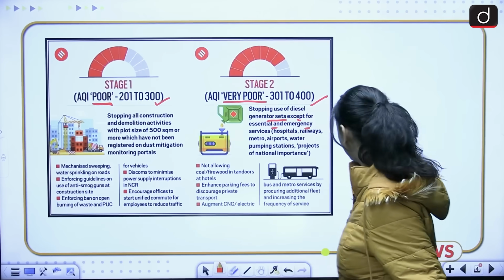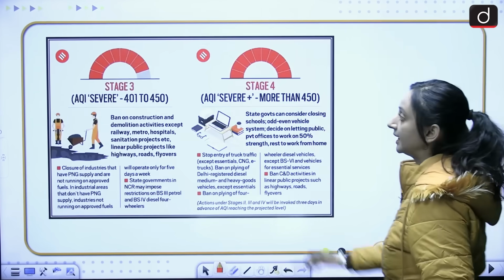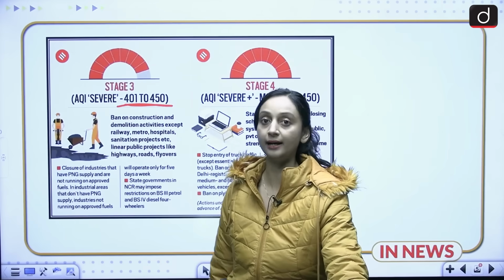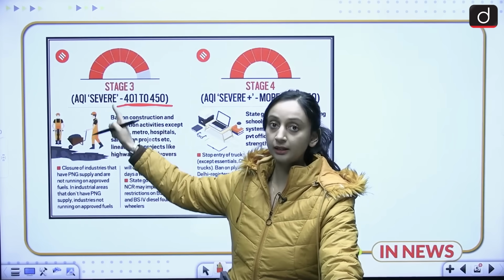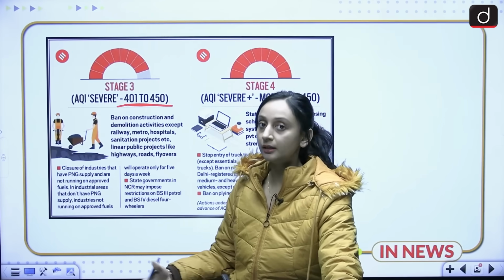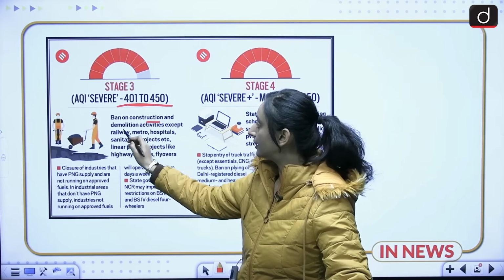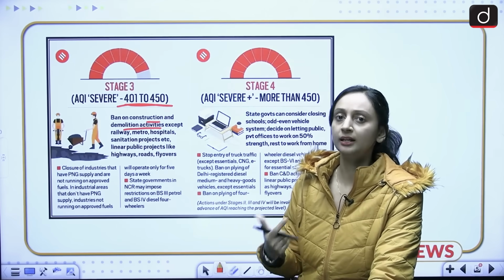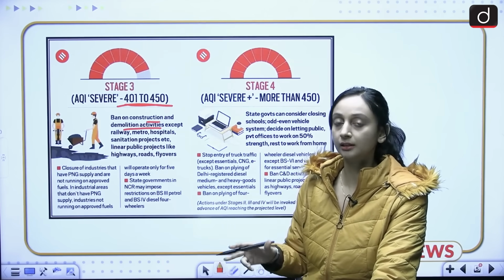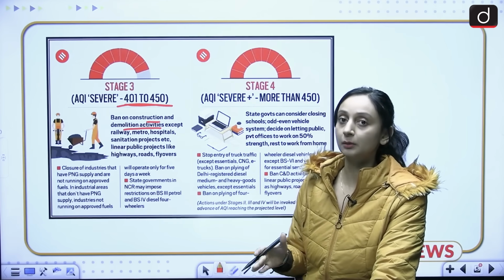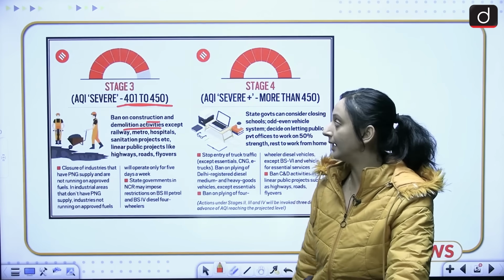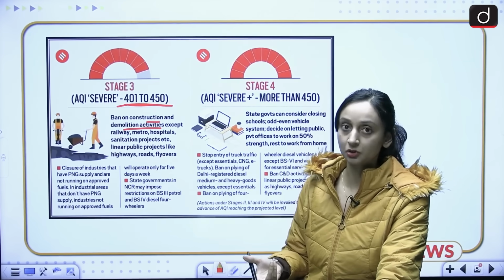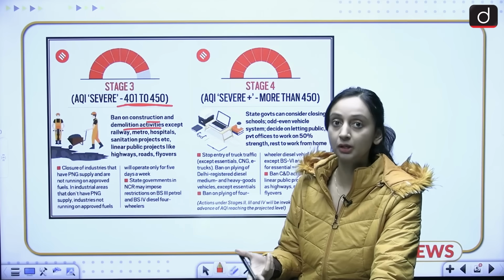Then we have stage 3, where AQI is severe, from 401 to 450. This is the severe category. Here stage 3 is implemented. Here we are going to ban the construction and demolition activities except again essential services, any essential construction like railway, metro, hospital, etc. Other than that, all the other construction and demolition activities are going to be banned. Then BS3, BS4 vehicles are going to be banned because vehicular emissions also play a huge role in the worsening of AQI.